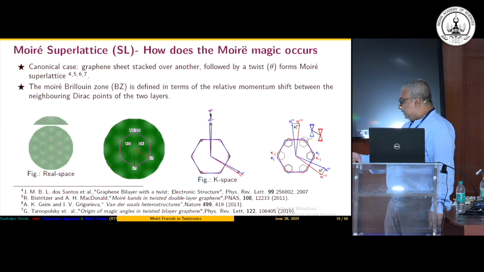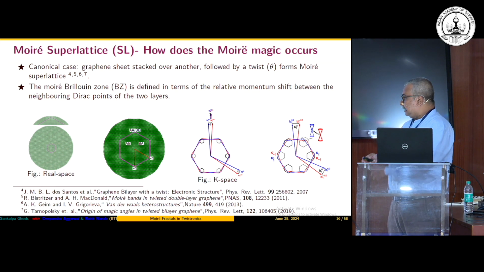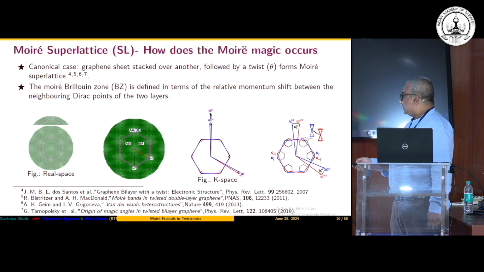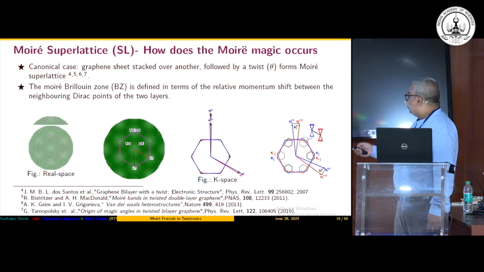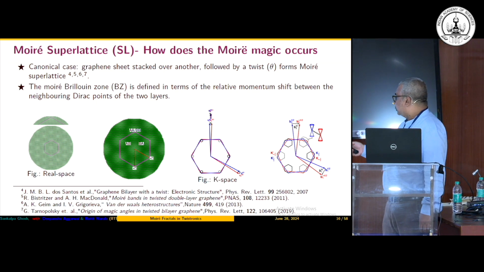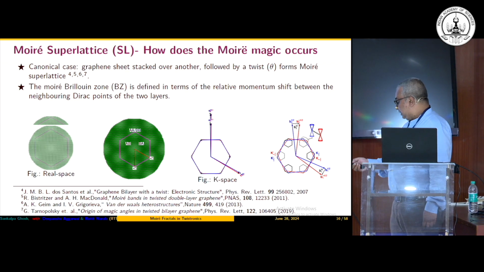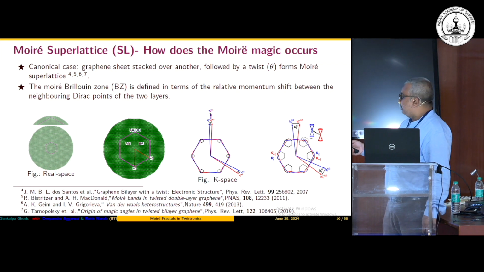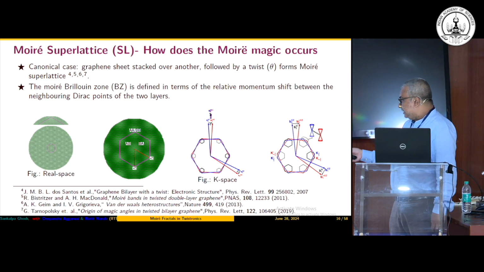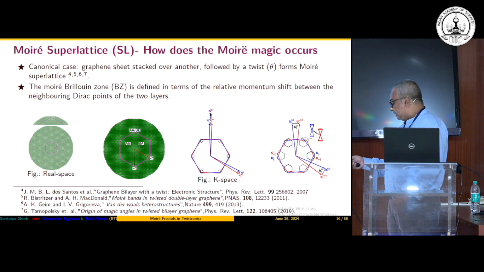Okay, so this is what happens in the case of the Moiré. You make a much larger lattice, and so your supercell size grows. As a result, you have correspondingly smaller mini Brillouin zones, and these mini Brillouin zones are basically given by the shift between the 2 Dirac cones, and they are going to form the corresponding sides of this unit cell in k-space. So that is how we typically analyze such Moiré structures, and it is from this basic structure that all the subsequent magic in the twisted bilayer graphenes and all other things arises.